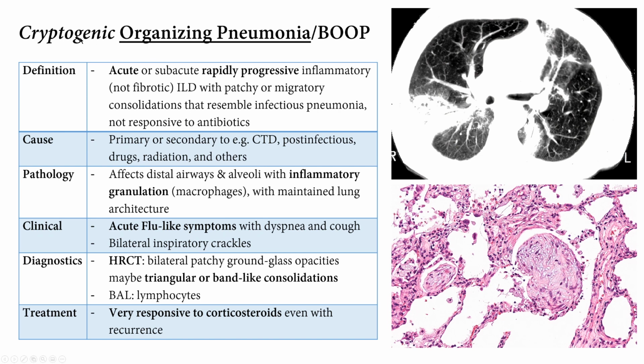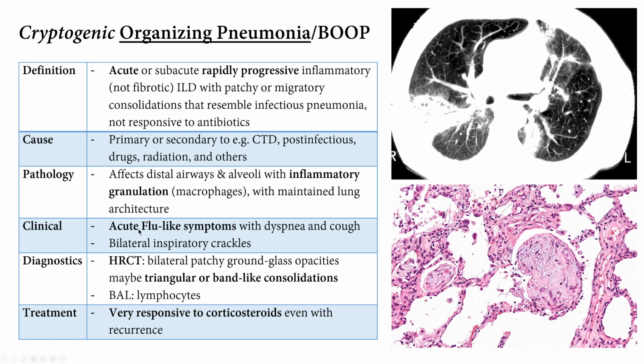Maybe it's idiopathic. Maybe it's due to a secondary cause that we don't know. Maybe it's due to a drug. Maybe it's post-infectious. Maybe it's due to connective tissue disease. Maybe it's due to radiation. The hallmark here is you see these inflammatory granules on slides. They're a collection of macrophages. There is an intact lung architecture.